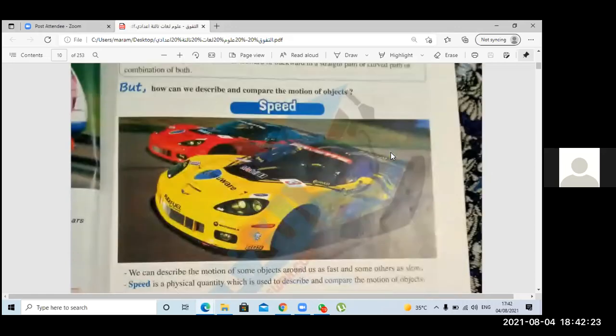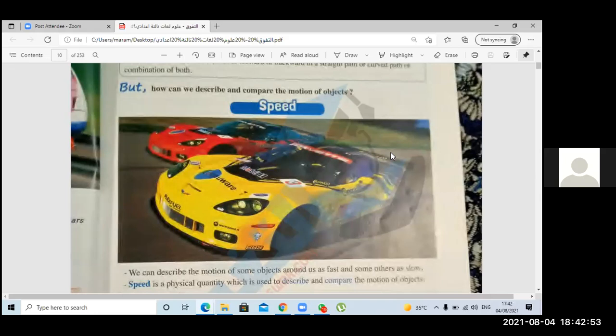As we said, the motion of the train is fast or slow? Fast. Okay. What about a bicycle? Slow. So we can say that the motion can be described by something called speed, right?